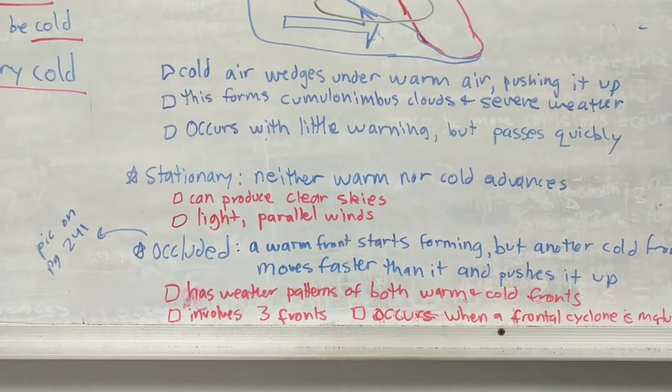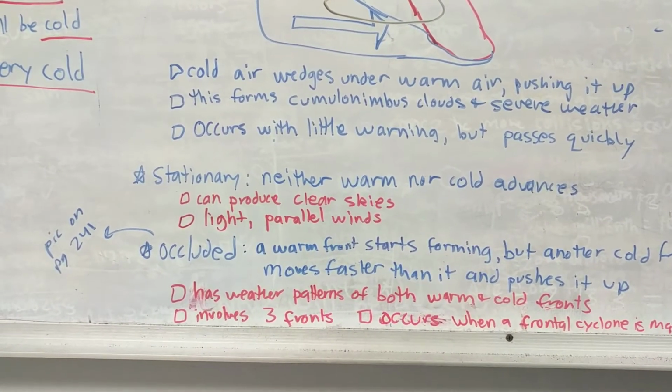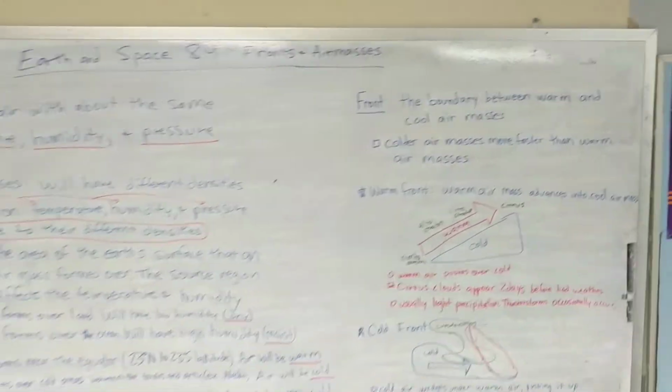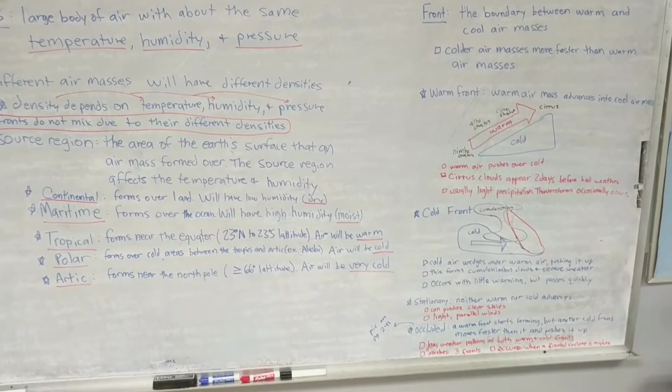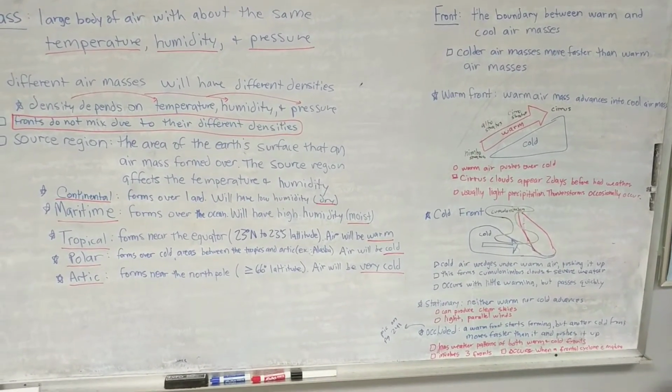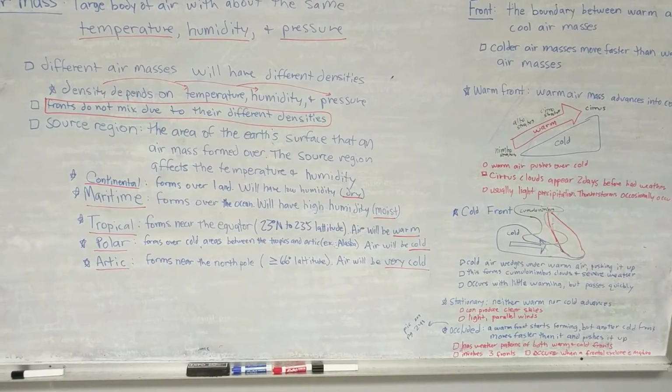There's a detailed description on page 241. You need that for one of your thought provoker questions. Okay? So, this is the material that your essay is over. You're going to have to identify the type of front based on the characteristics and explain why it couldn't be any of the other fronts.